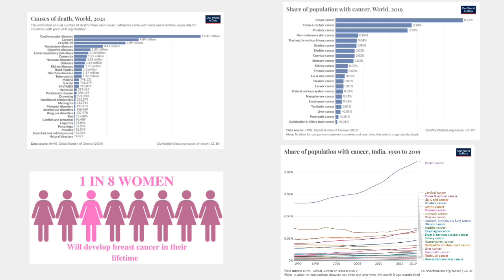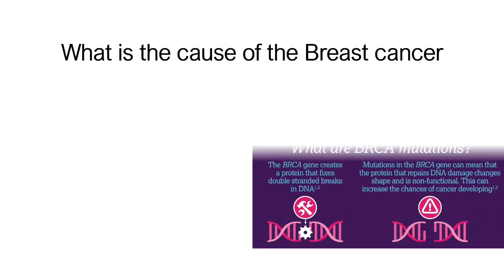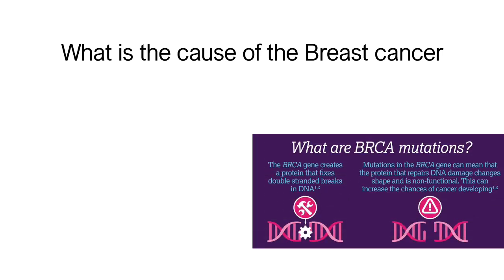The data for India indicates that breast cancer cases have increased from 1990 to 2019. Among all types of cancer, breast cancer cases are the highest, as depicted in the image. Cancer develops when cells' DNA is damaged. The reasons for why and how DNA is damaged are still unknown, but there can be multiple factors contributing to it.